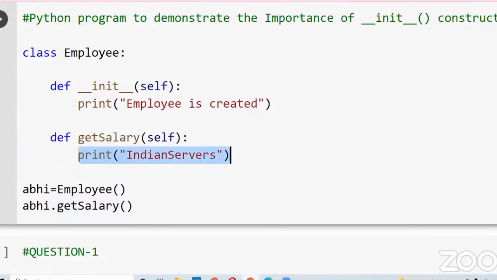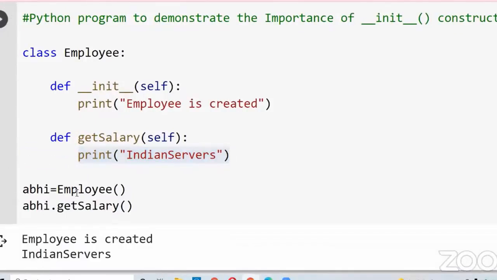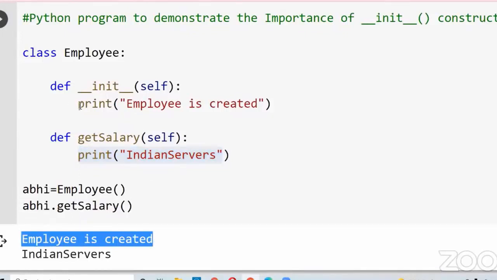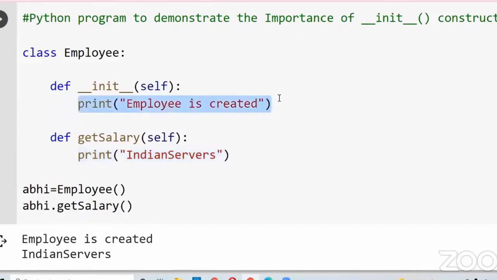But I'll show you the output. When I call this get salary method, it should print this statement, "Indian Servers", but it also prints the statement which is there in the init method. Why? You may get a doubt, right? Why does it also print the statement in the init method?